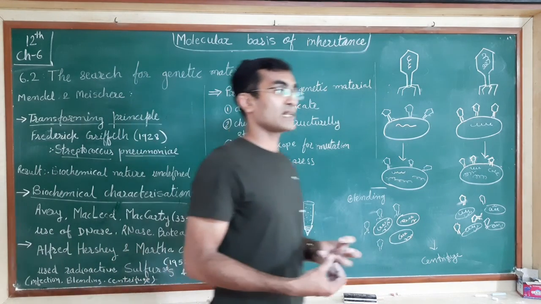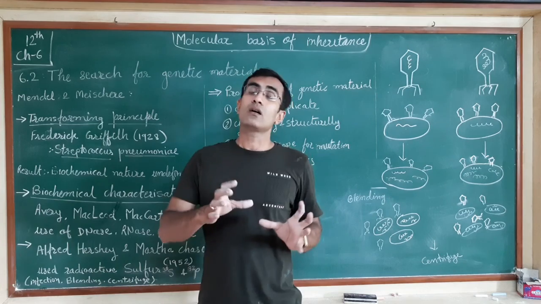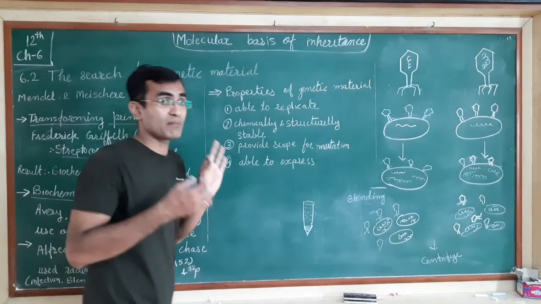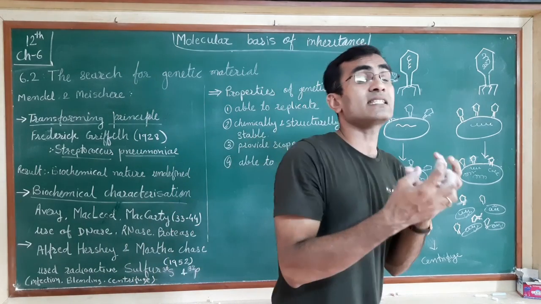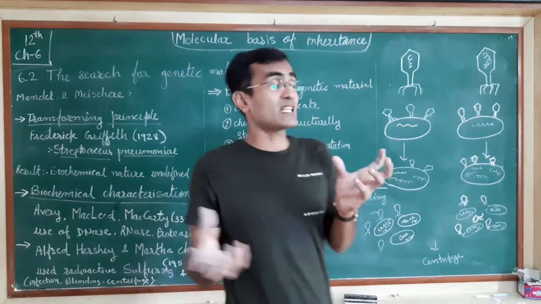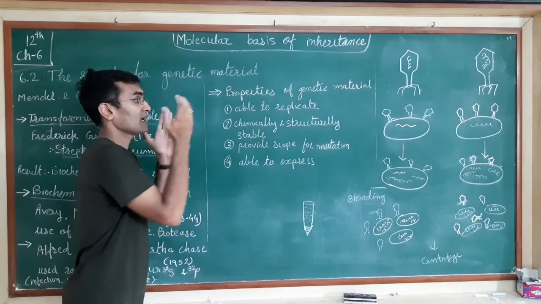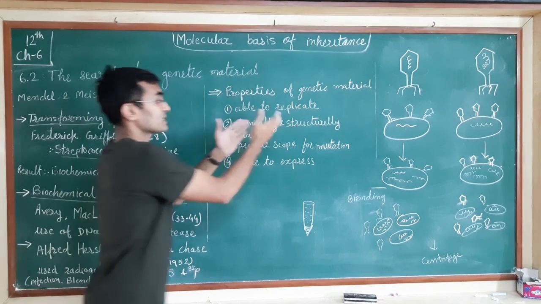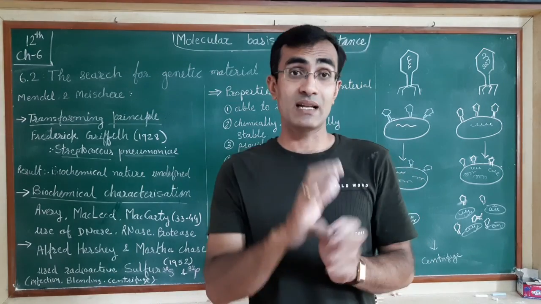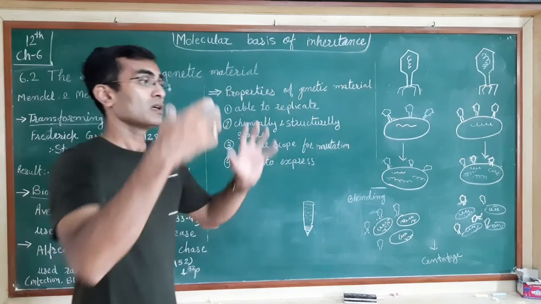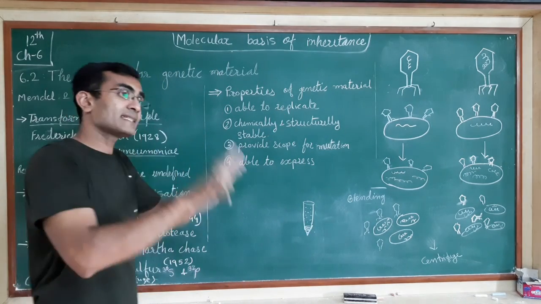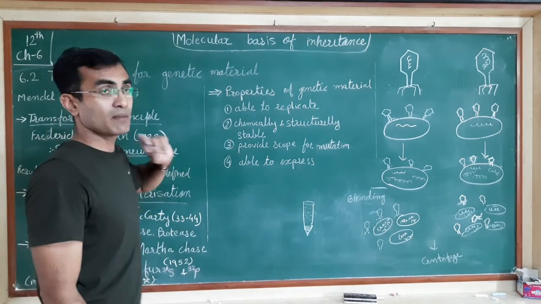Whatever the genetic material is, it should not be altered frequently. It should be chemically and structurally stable, so it must have certain stability in adverse conditions and should not change itself. More active substances will be less stable and less active substances will be more stable. An active substance will keep doing some work, and a less active substance will always be stable.